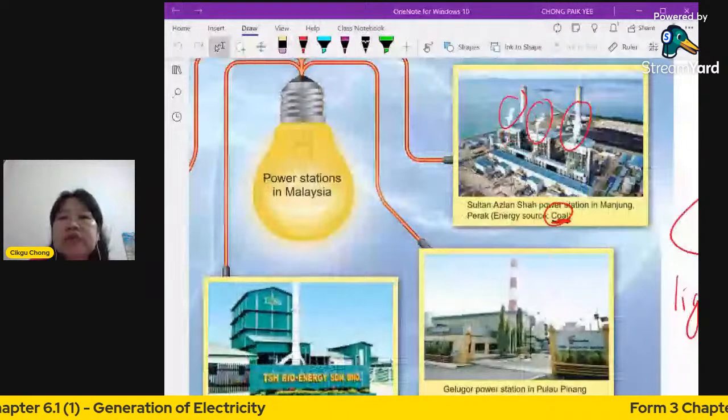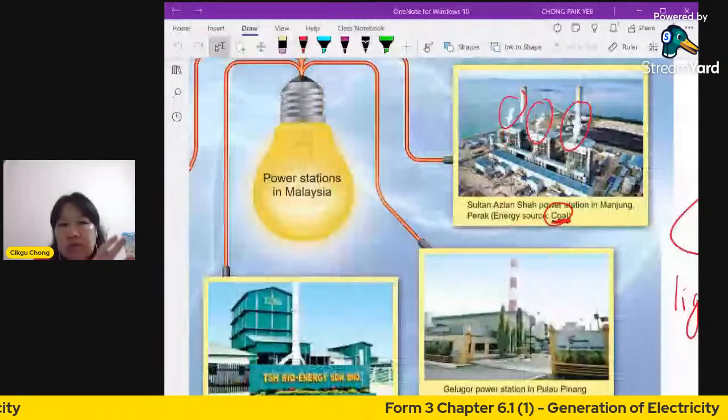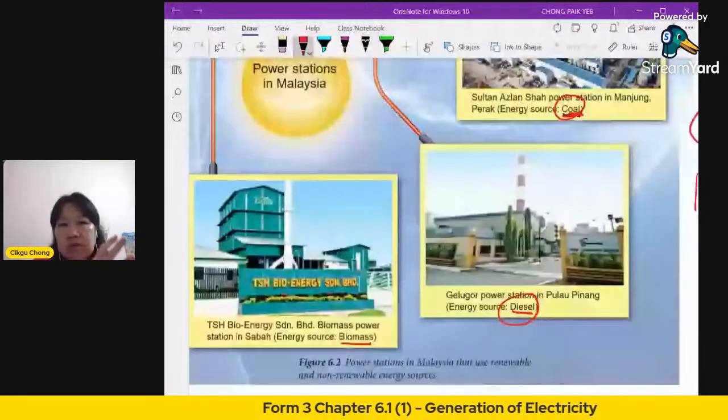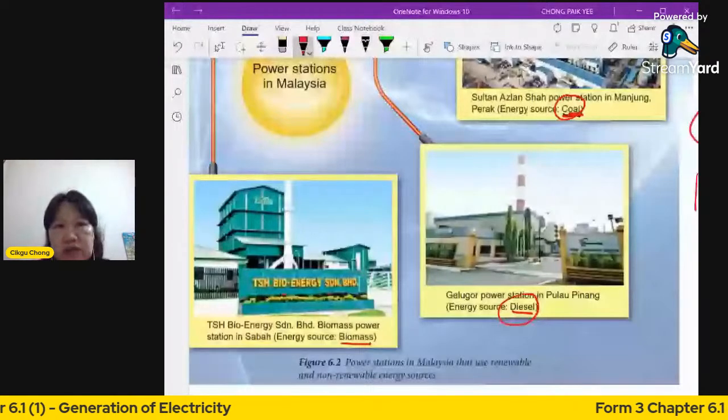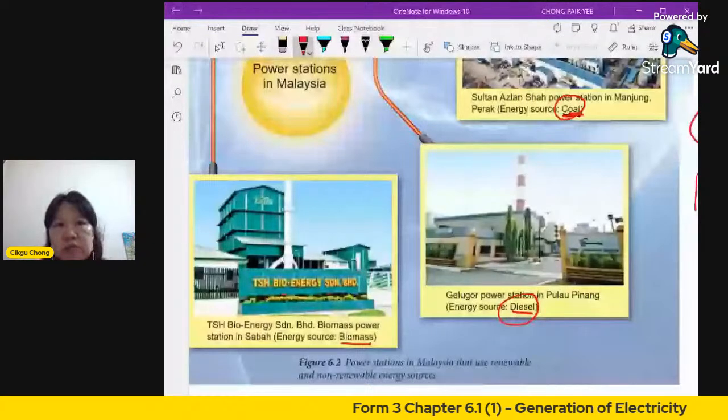Okay, that means you're converting from your coal, from your diesel, from your biomass, whatever energy that's inside there, into electricity. That is actually a conversion of energy. When you make electricity, you're actually converting the existing energy into another form, which is electricity.